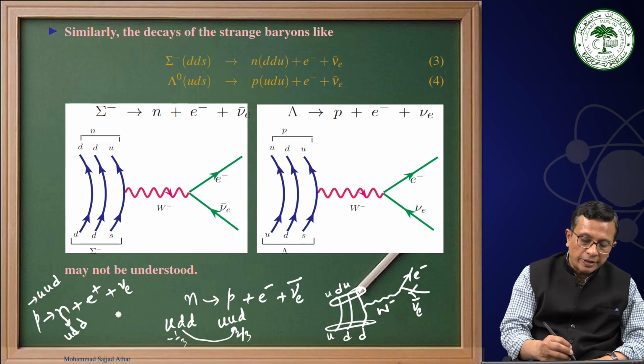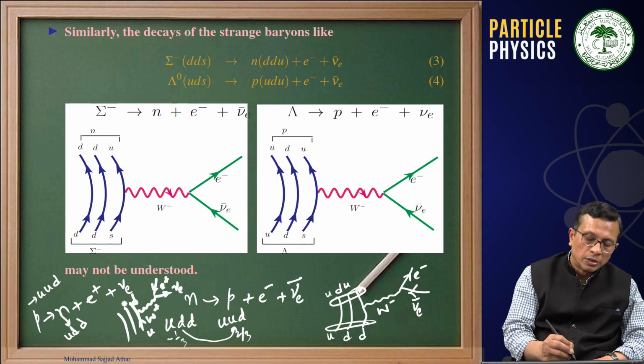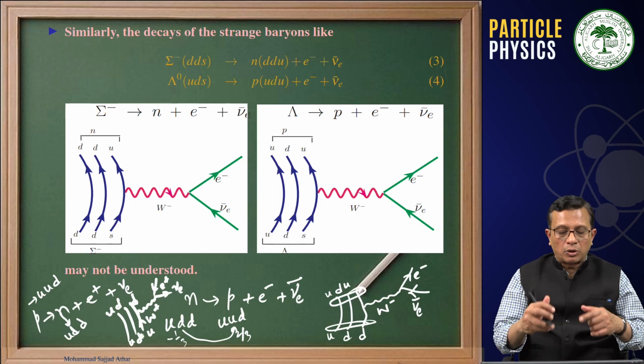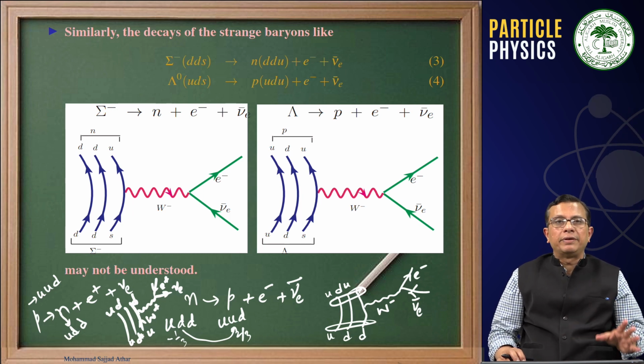Therefore, in this diagram, it is emitting a W plus, and then this gives rise to an e plus and a nu e, and this U is getting converted into D. A proton is getting converted into a neutron by emitting a W plus, and that W plus is giving rise to e plus and nu e.